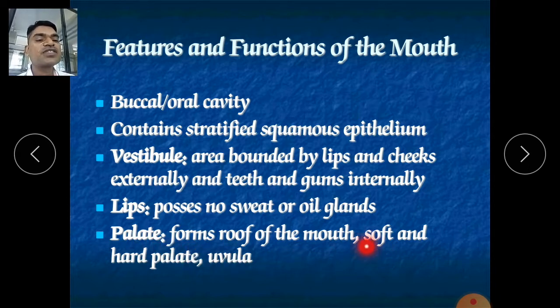So in this fashion, and what is the uvula? The uvula is the hanging portion just behind your soft palate. There is a small droplet-shaped hanging portion, and when it comes down in case of sneezing or common cold, it touches your tongue. It is a symbol of common cold.